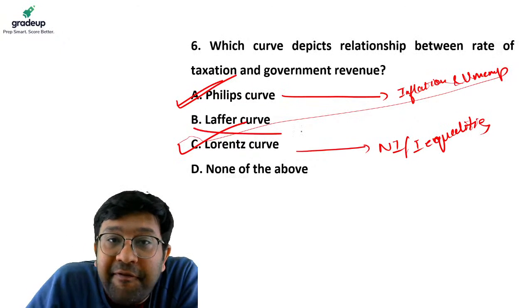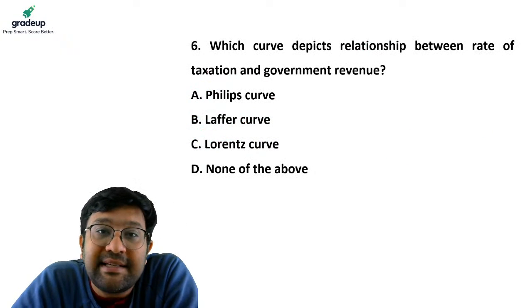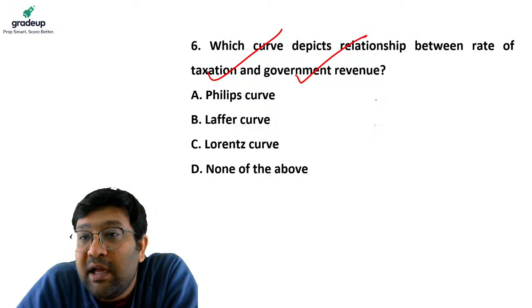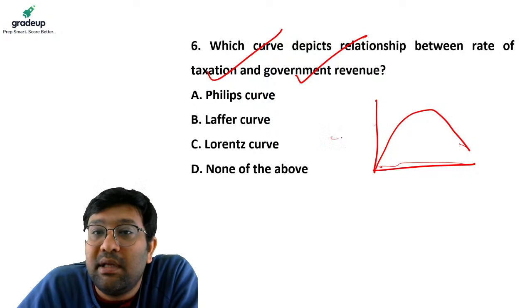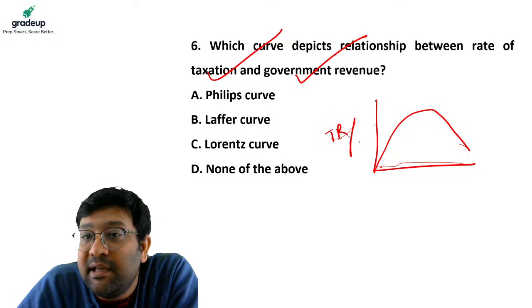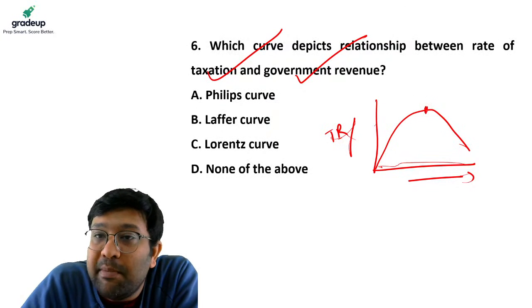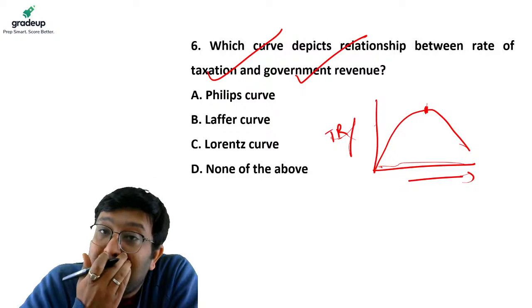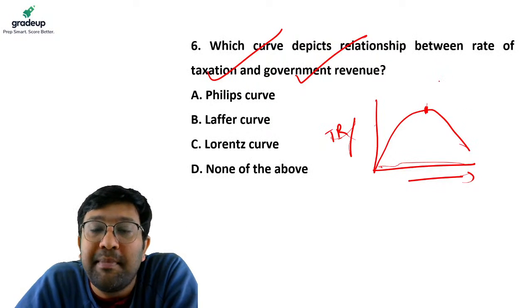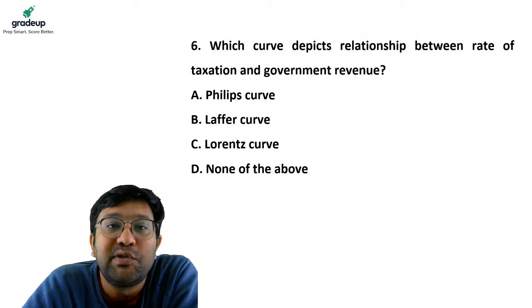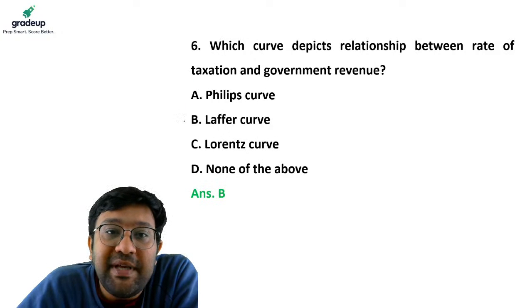It is the Laffer's curve which tells us the relationship between taxation and government revenue. Here is tax rate, here is tax collection. There is an optimal tax rate at which government revenues are maximum, and if we increase beyond the optimal tax rate, the government revenues will fall. The answer is B, Laffer's curve.